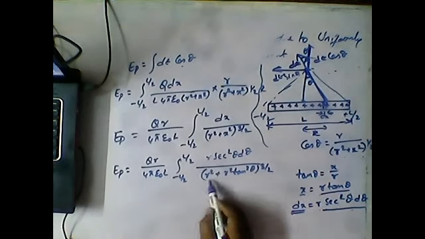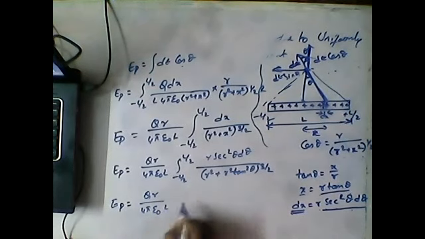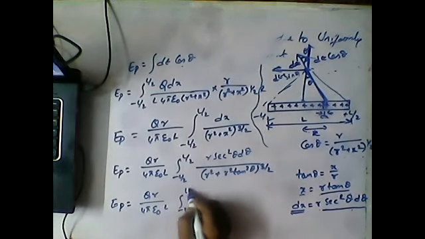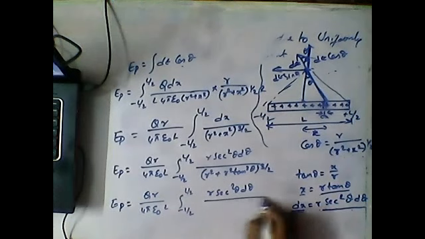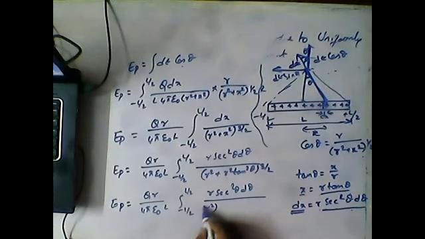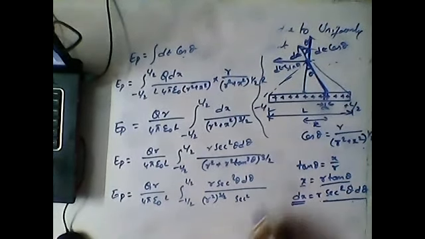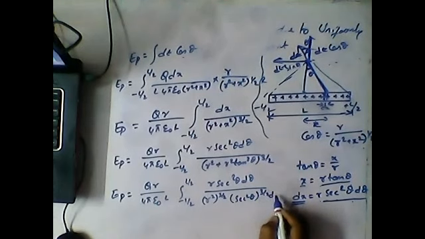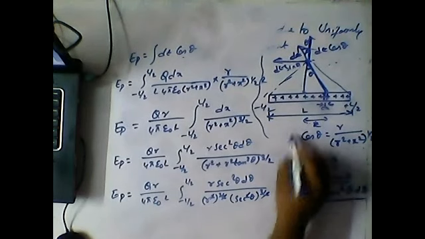So I am writing here EP is equal to qr by 4 pi epsilon L into the integral from minus L by 2 to L by 2 of r secant square theta d theta by (r square) whole power 3 by 2, and similarly (secant square theta) whole power 3 by 2. Now this square and square cancel.